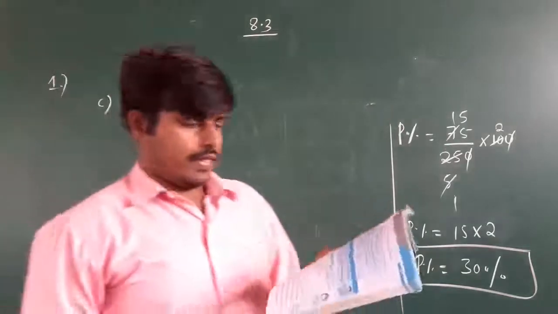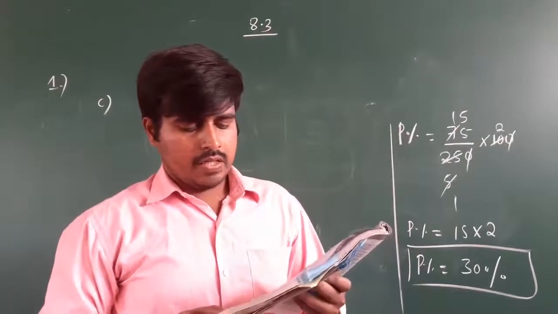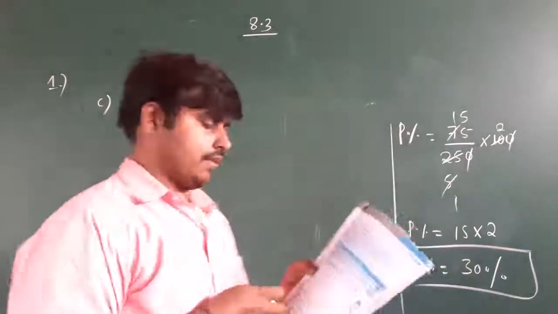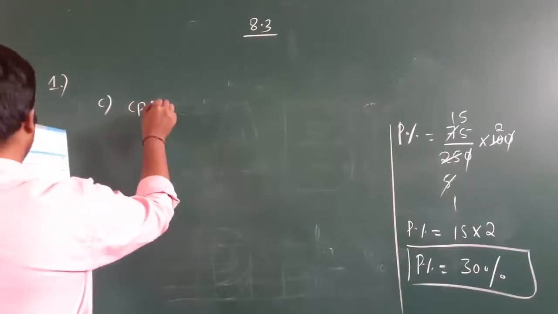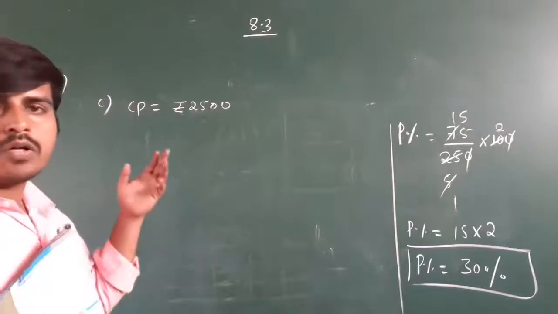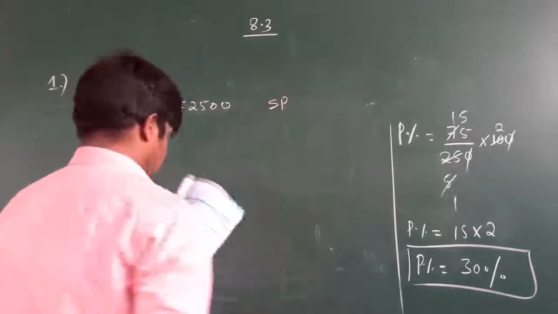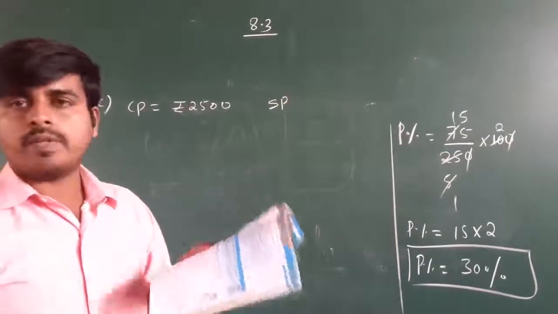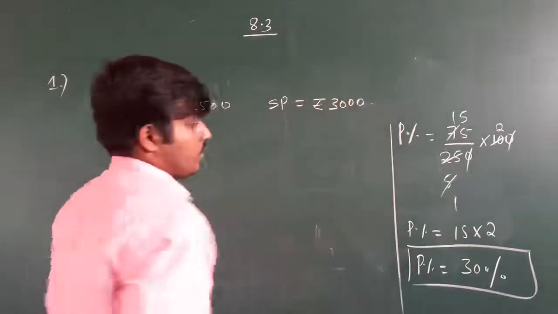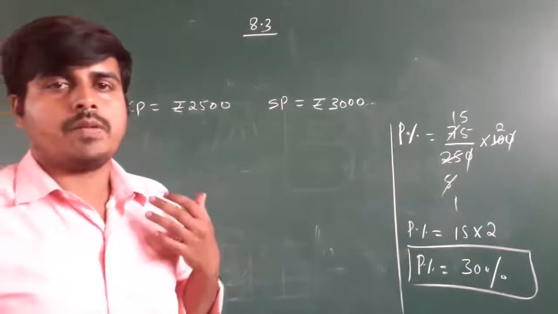A cupboard bought for rupees 2500 and sold at rupees 3000. Okay, a cupboard bought means what? CP here. CP is how much? Rupees 2500. A cupboard bought for rupees 2500 means CP is 2500. And sold at rupees 3000 means SP becomes rupees 3000. If you have CP and SP with you, you can find the profit and profit percentage.